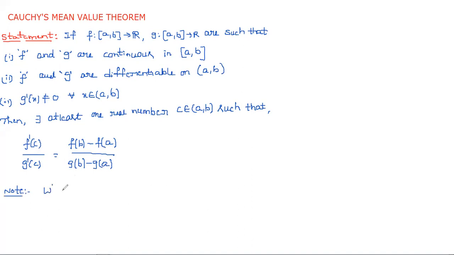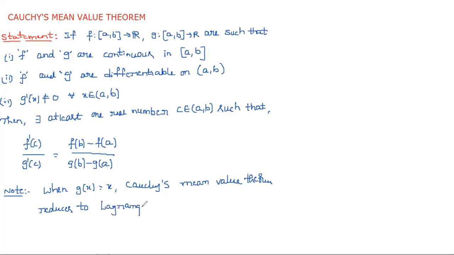When g of x is equal to x, Cauchy's mean value theorem reduces to Lagrange's mean value theorem.